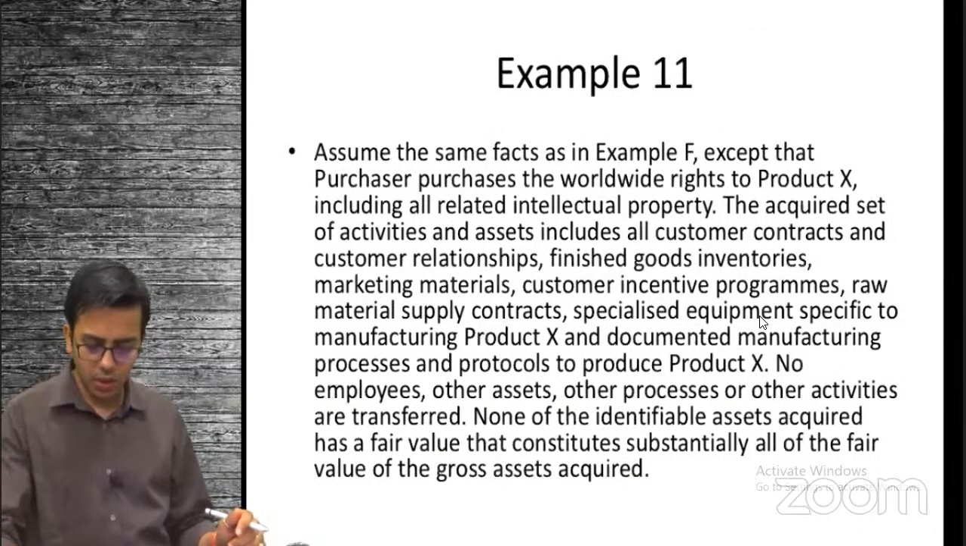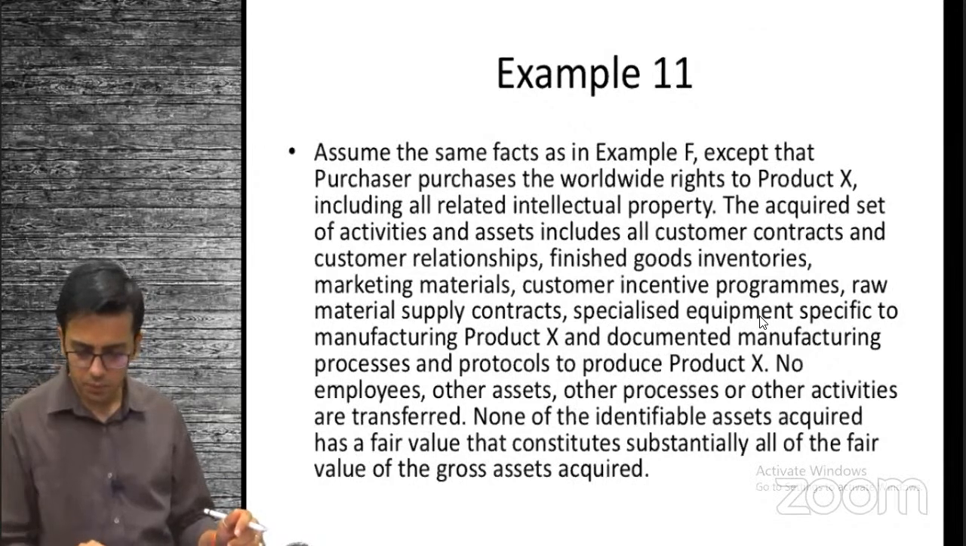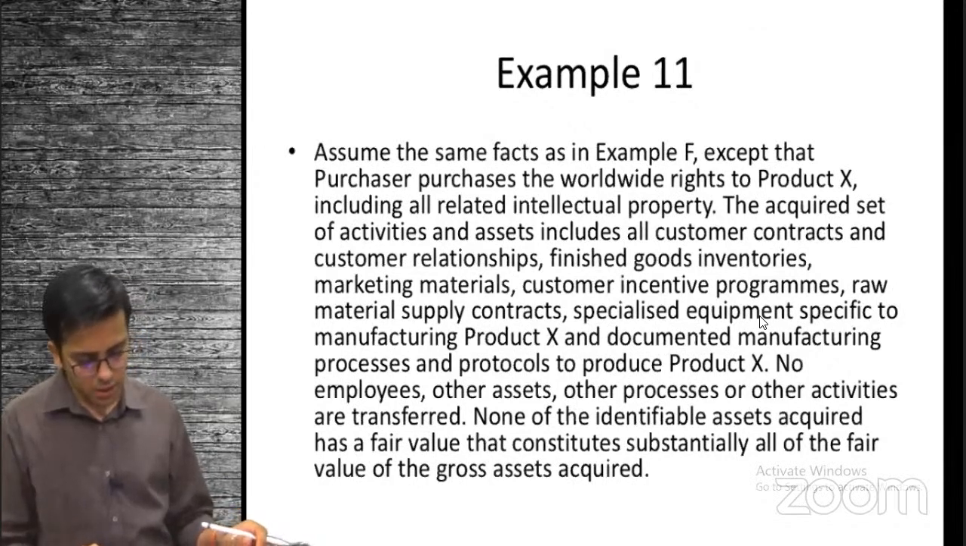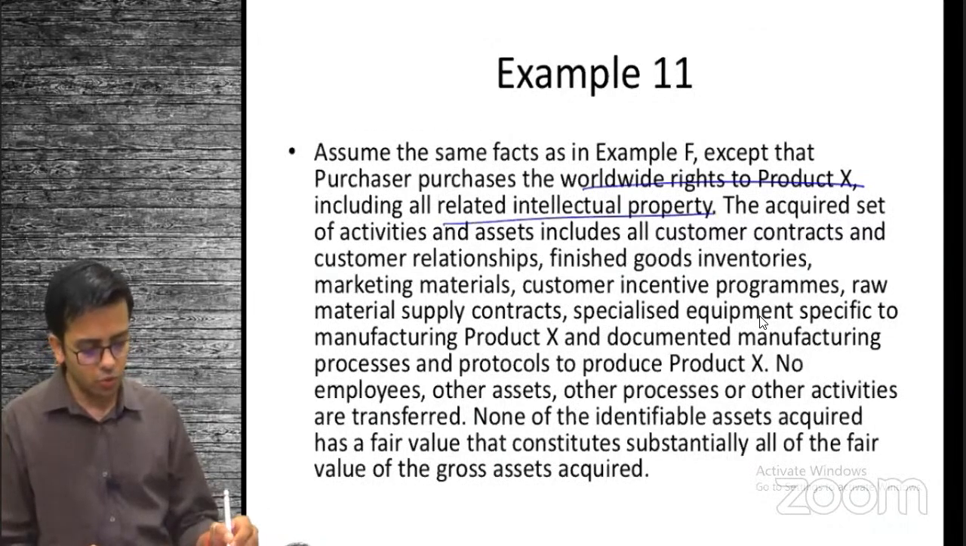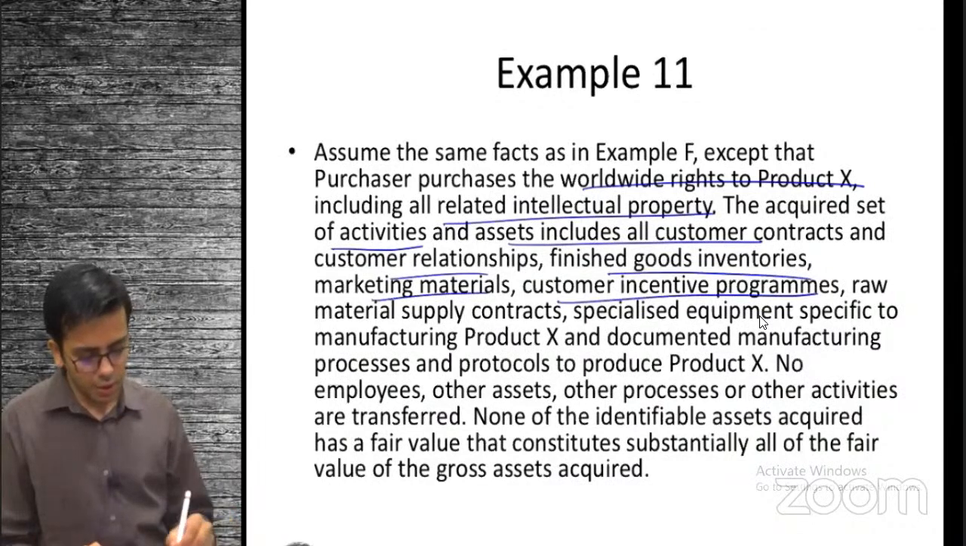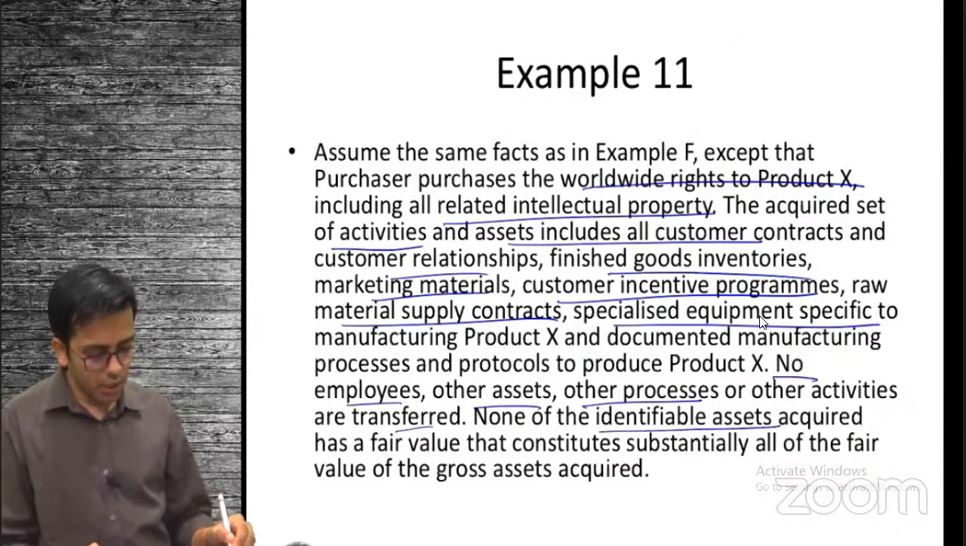Anyone having any doubt, any queries may raise the same. Assume the same facts except that the purchaser purchases the worldwide right of product X, including all intellectual properties. There are activities, assets, all customer contracts, customer relationships, finished goods, marketing material, customer incentive program, raw material supply contract, specialized equipment, everything is purchased. No employees, other assets, other processes, or other activities are transferred. None of the identified assets acquired has a fair value which constitutes substantially everything.